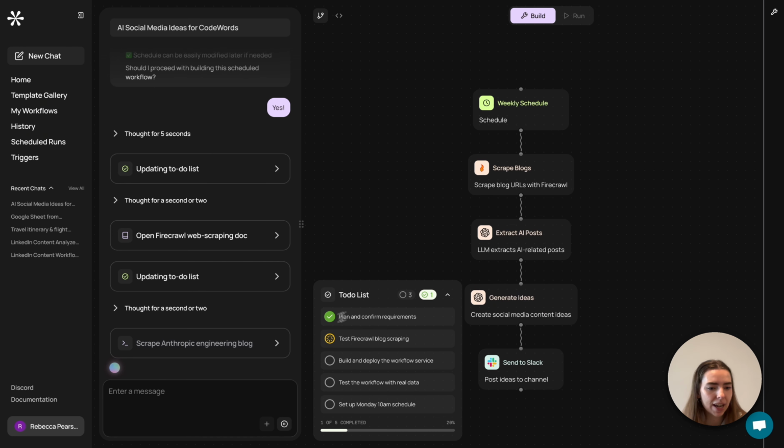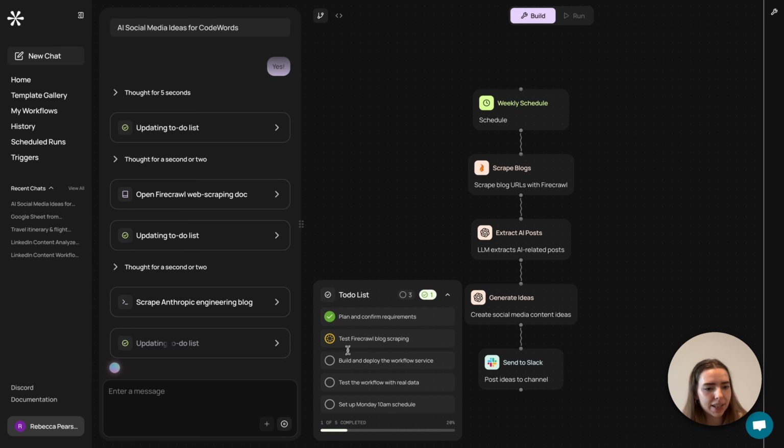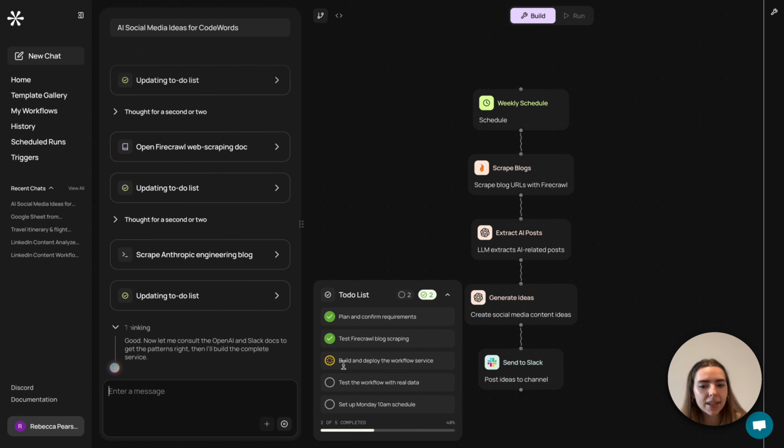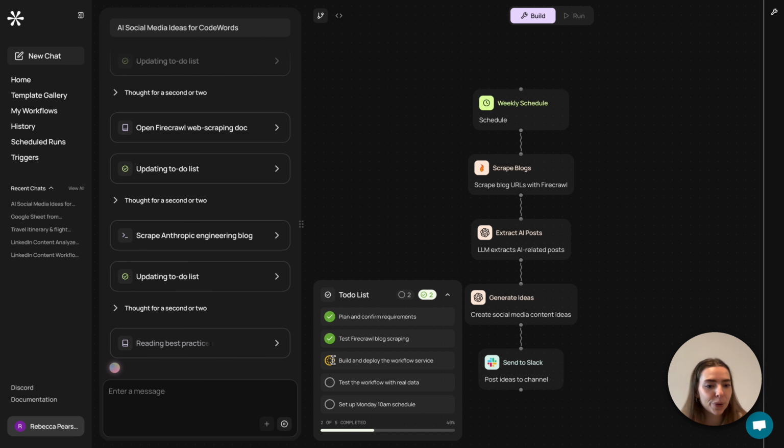And Cody's put together a to-do list for me, which allows me to see which step of this build is either done, currently in progress, or next in progress. The reason we've done this is so that if a step needs debugging or isn't working properly, you'll be able to see how far Cody's got in the building process, and it will allow both you and Cody to see which bit needs doing next.